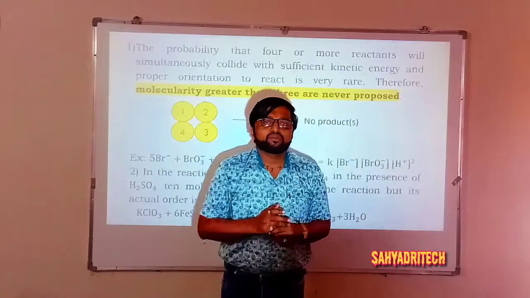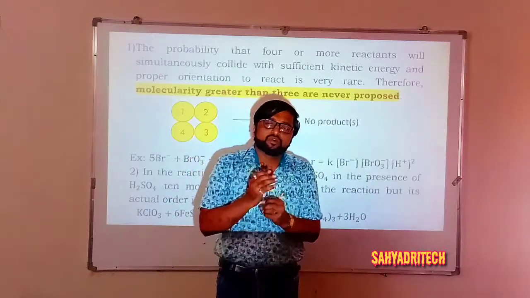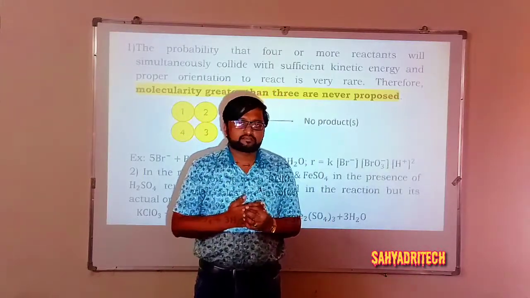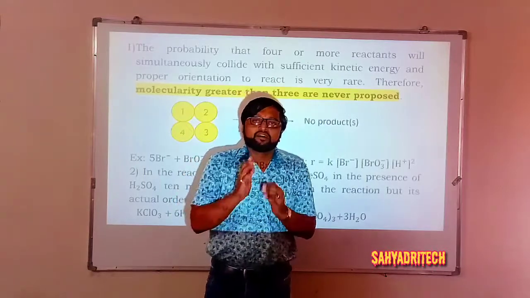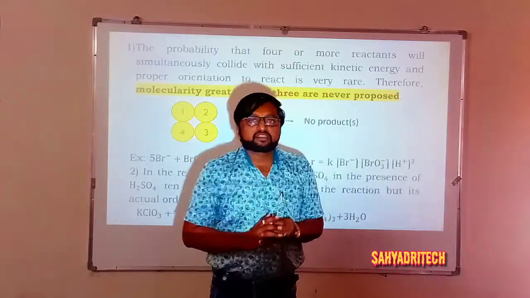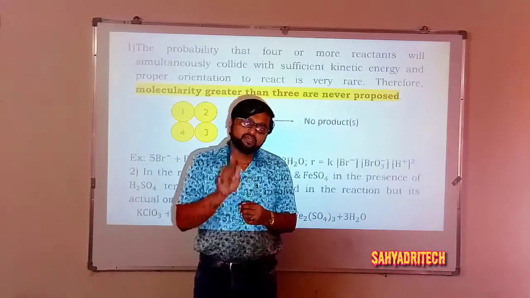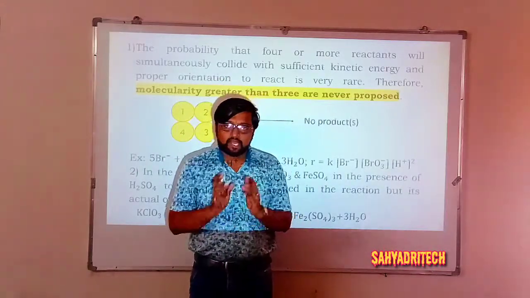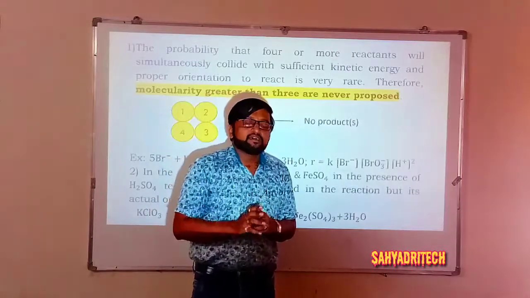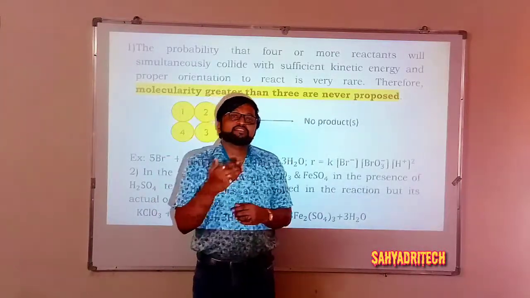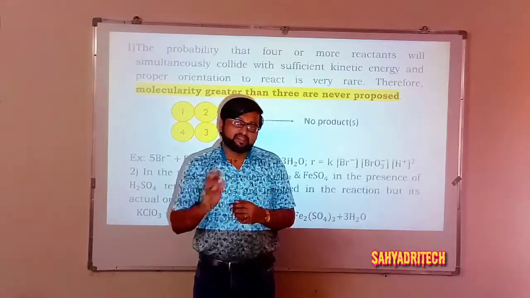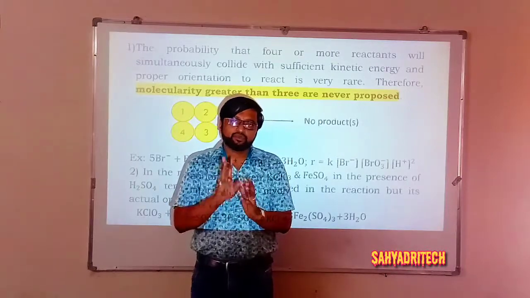We are going to come across such reactions. But if I consider more than 3 reactant species, we won't get a simultaneous collision among the reactant species. Therefore, that is the reason molecularity greater than 3 is never predicted. So molecularity is up to 3.